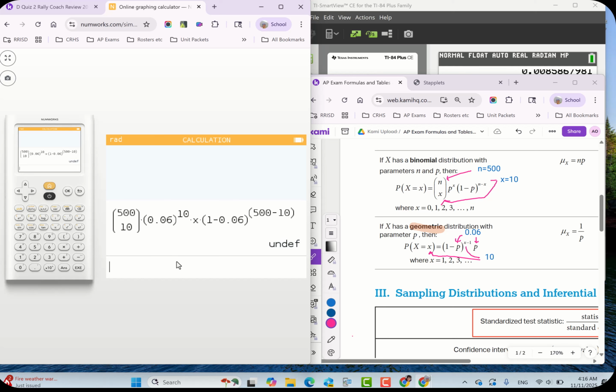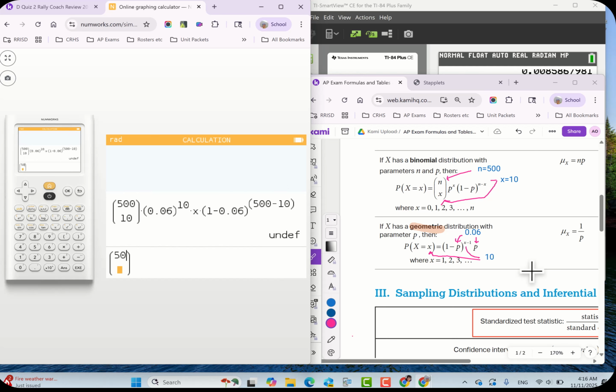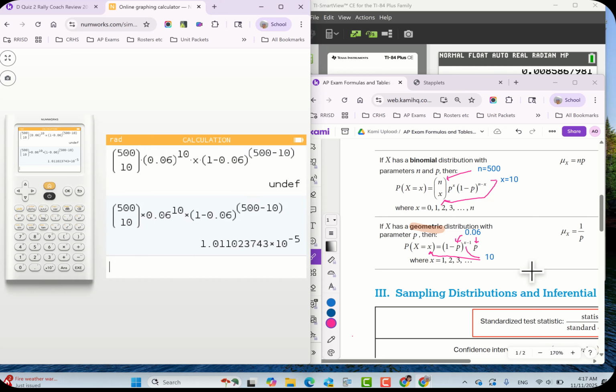All right, let's try that again. It doesn't like the X's. It's probably saying, you can do this much easier. So we're going to do that again, 500 choose 10, 0.06 to the 10th, times. I think I had an X instead of a multiplication sign. I hit the X on my keyboard, that's why it didn't work. And the way you can go up is the up arrow, by the way. So this is one way you could show this on the calculator.